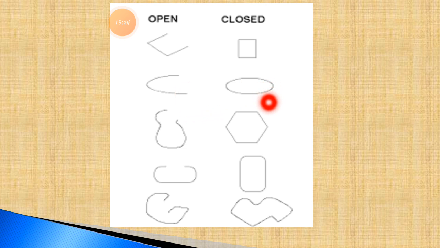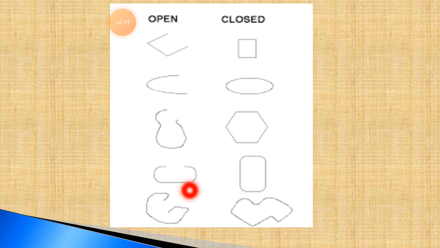Compared to closed shapes, all the lines are connecting with each other. Here is an open path, all the lines are not connected. Compared to closed, all the lines are connected with each other. In the open path, lines are not connected. Same, if you compare with the closed shapes, all the lines are connected with each other.